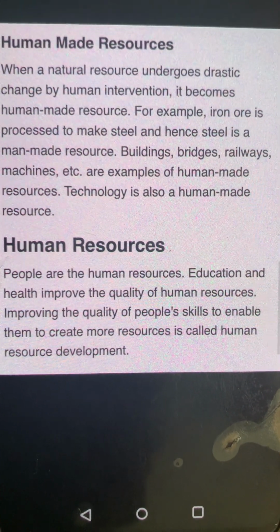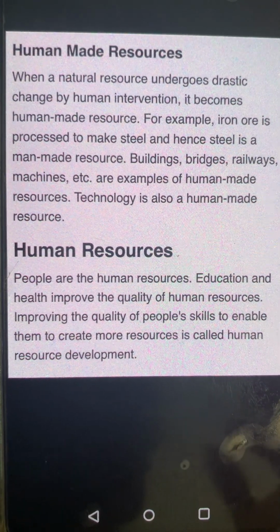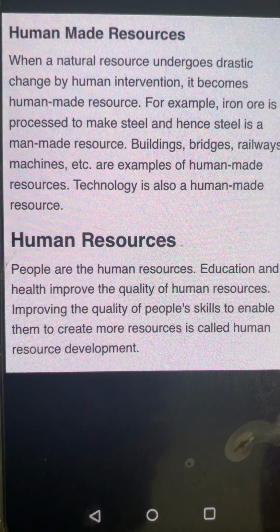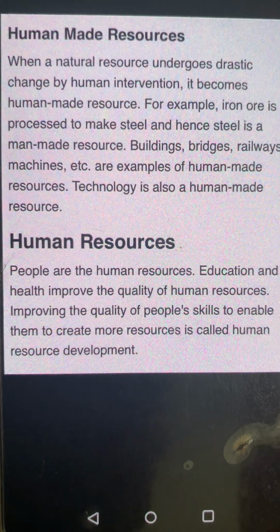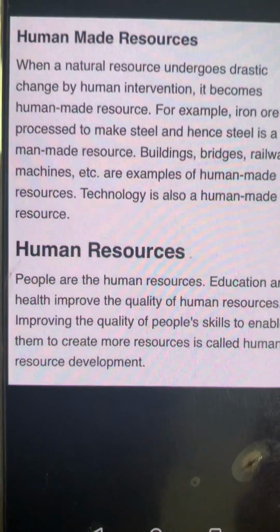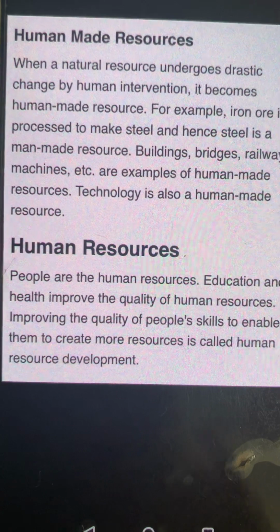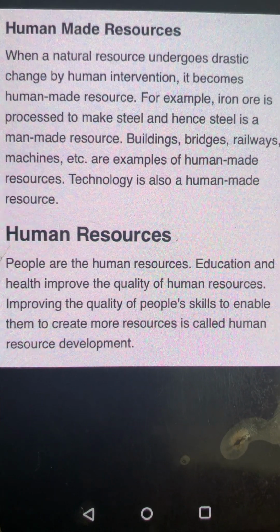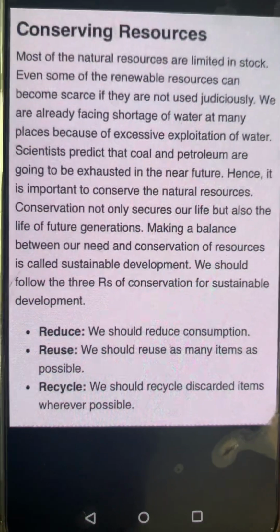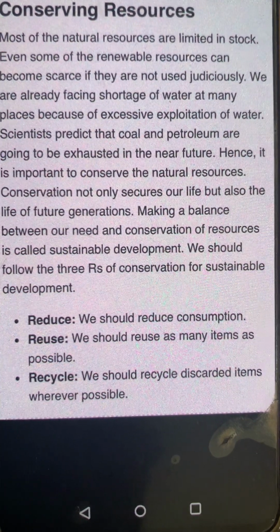Now we come to human-made resources. We can take a very good example of iron ore. As such, iron ore is no resource, but the human brain, or the human technologies, have extracted iron from it, and then it has become a resource. So that is a human-made resource. Then the human resources. Human resource is a very important resource because this is the only resource which can use its brain and make the things which are not resourceful now to be resourceful. Then the conservation of these resources is very important, and the 3 R's have to be used.